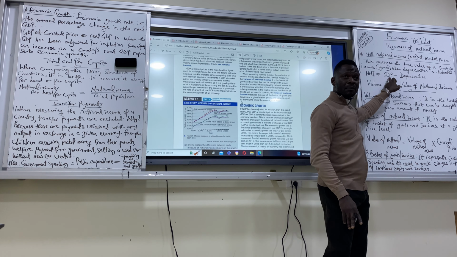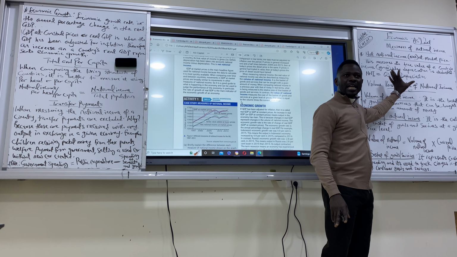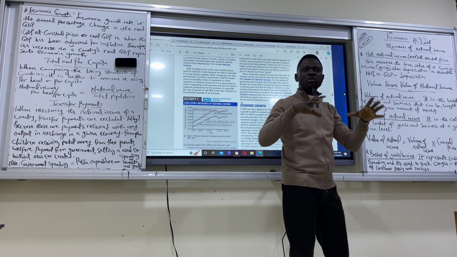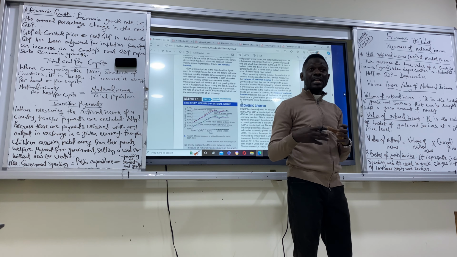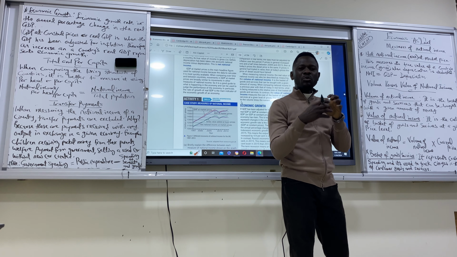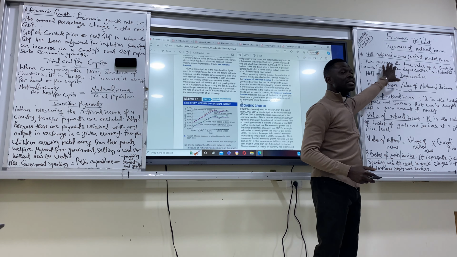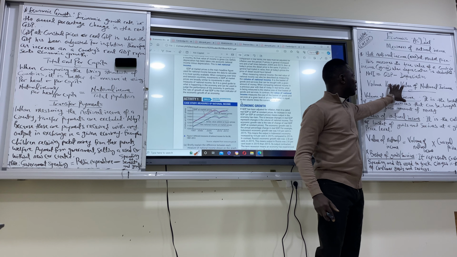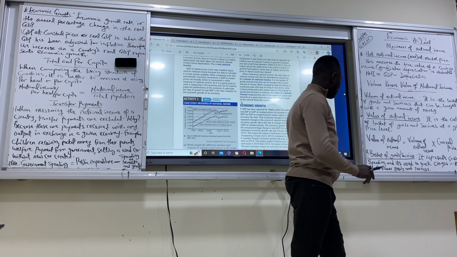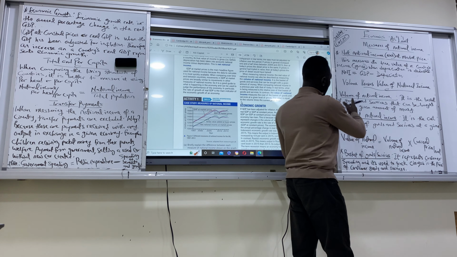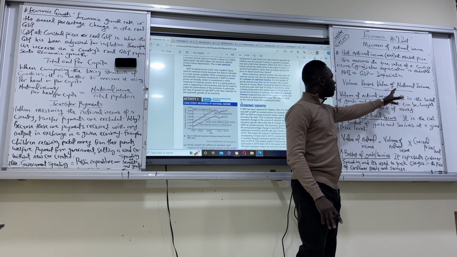So GDP minus depreciation is NNI. GDP is what is being produced domestically. So those equipment and capital goods that we use in producing them, the value of their depreciation, we have to take away from the value of what has been produced. So that is why we said NNI is GDP minus depreciation. That is done. Then we have volume versus value of national income.